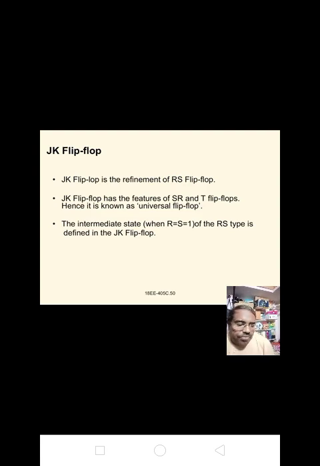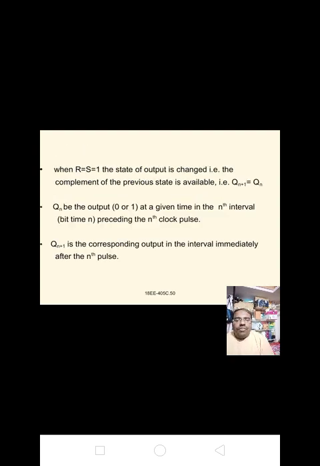JK flip flop is the refinement of RS flip flop, and it has the features of SR and T flip flops. Hence it is known as universal flip flop. The intermediate state when R equal to S equal to 1 of the RS type is defined in the JK flip flop. When R equal to S equal to 1, the state of the output is changed, that is, the complement of the previous state is available.